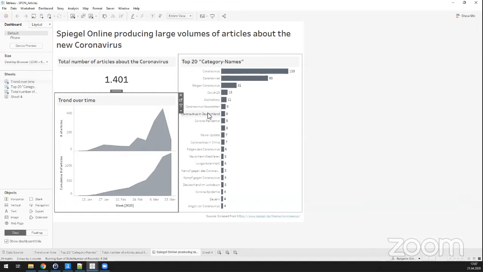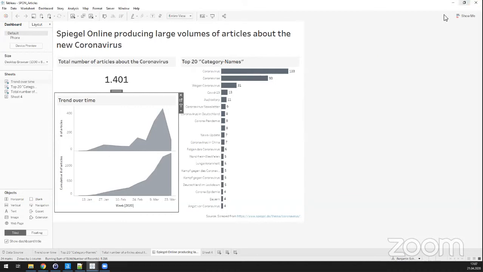But this does not answer a lot of questions, like, are other topics less important? Is this topic specifically increasing interest, or is this more a focus? So I wanted to look at whether the percentage share of articles about corona has increased.